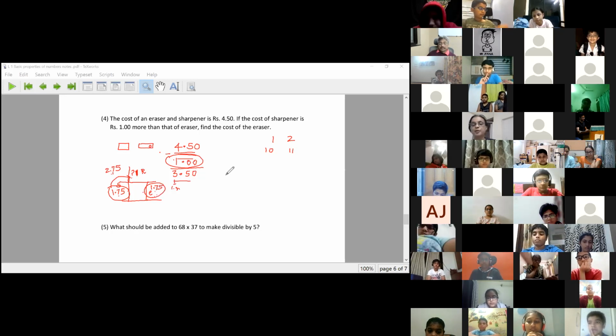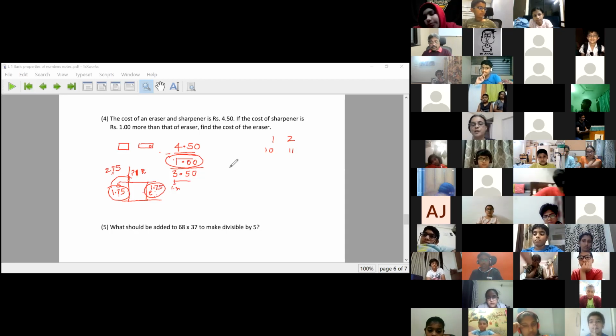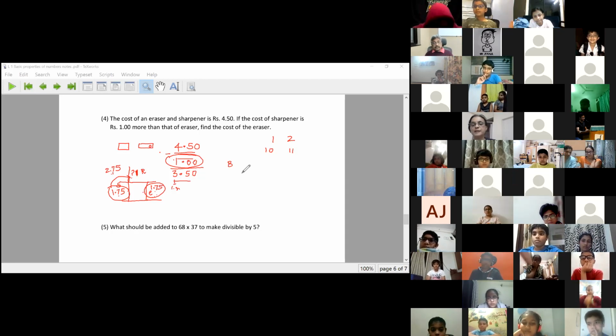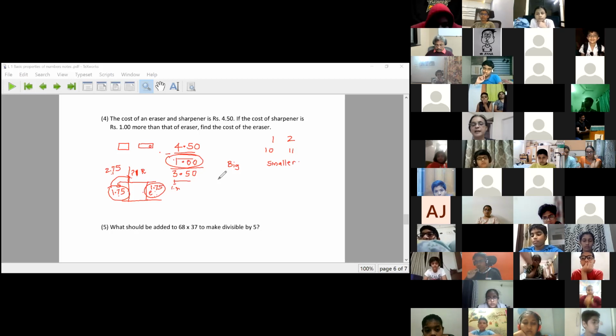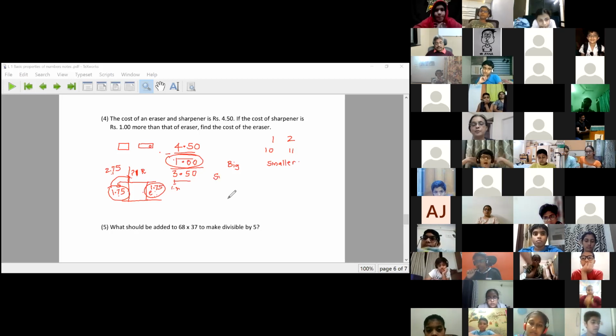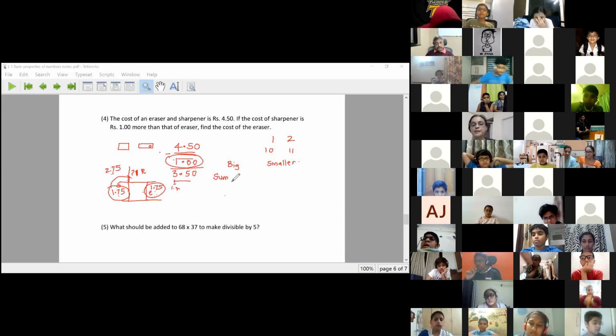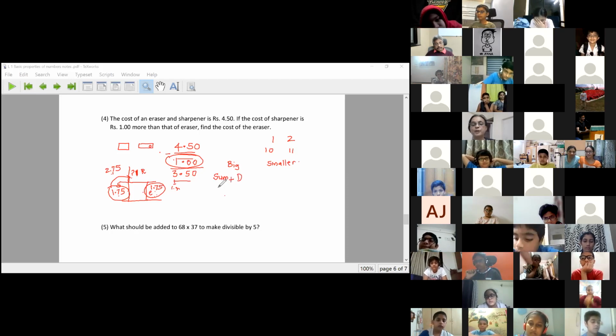There is one more formula that works for such questions, for the bigger number and smaller number. The bigger number is the sum of the two numbers plus the difference of the two numbers, upon 2. What is the sum of the two numbers? 4.5. What is the difference? 1.